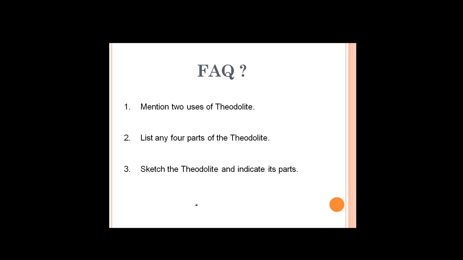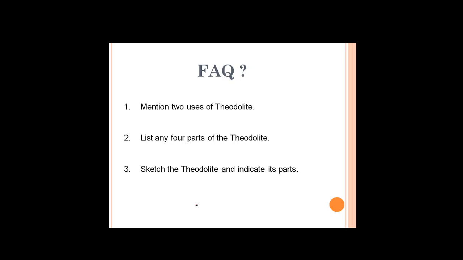In the next classes, we'll see some important keywords. Around 15 definitions of technical terms are there, which are used in operating a theodolite instrument.